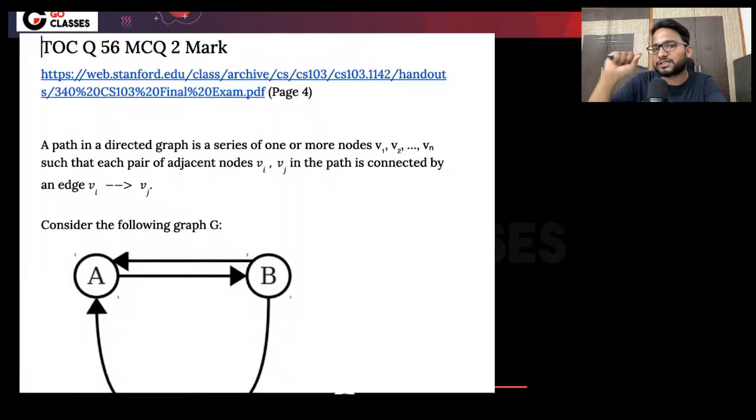Now let me tell you that all the questions in the test series are standard quality questions. For example, this was one TOC question that we put in the test series, taken from Stanford. We take questions from Stanford, MIT, Berkeley, Cambridge, these kinds of universities. As I already told, these professors have rich experience in their field, so why not take their experience into account? If we create all the questions by ourselves, it will take a hell of a lot of time. So why not take advantage of questions already created by top-notch professors in the world? We just take their help.